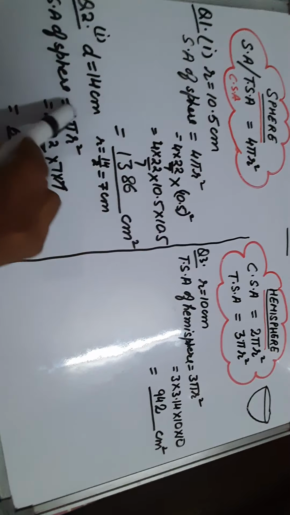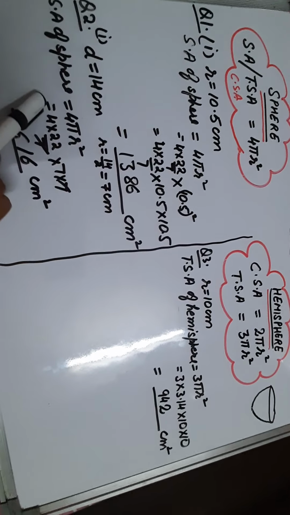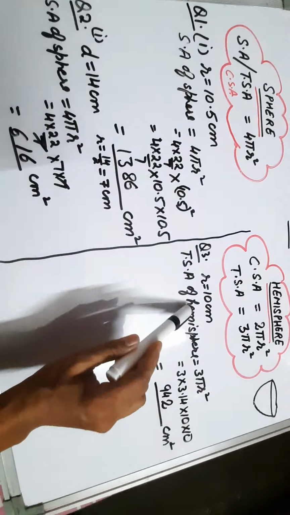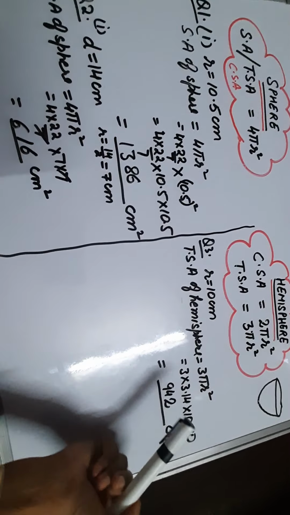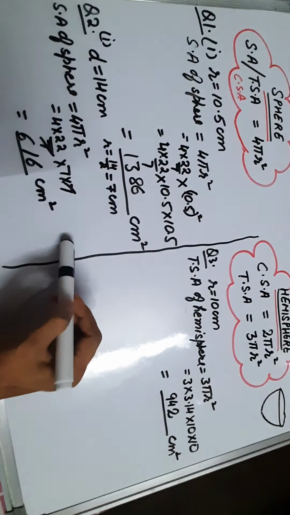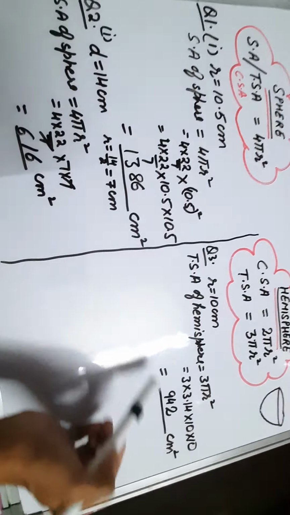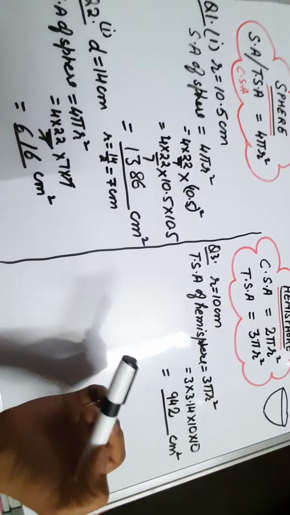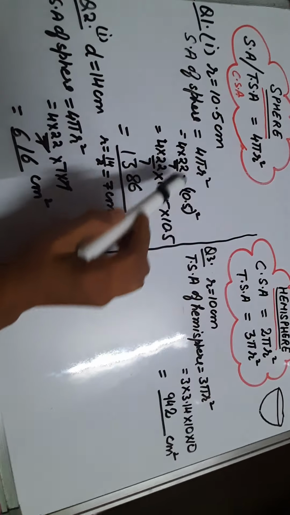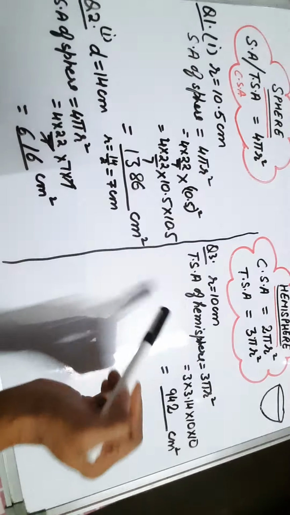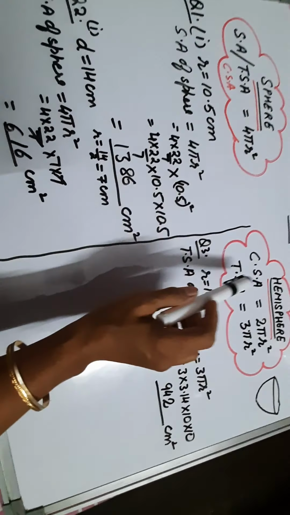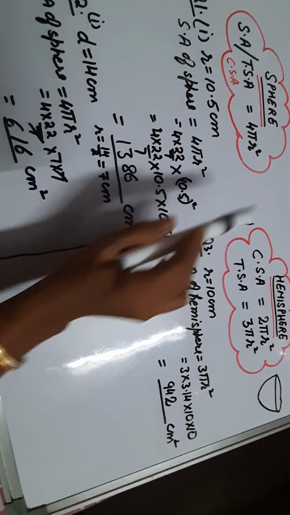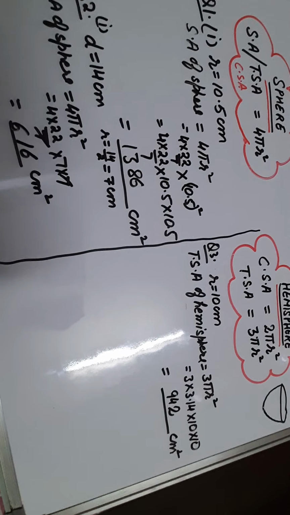Dear students, I hope all three questions are clear to you. In the first two questions we need to find the surface area of a sphere, but in the third question we need to find the total surface area of a hemisphere, and that is equal to this. So do not forget to write the units, dear students. Units are very important to write, and you must write the formula in every question. Do remember, you have to write the formulas also before starting the exercise, in the form of clouds. So now let's do question number 4.